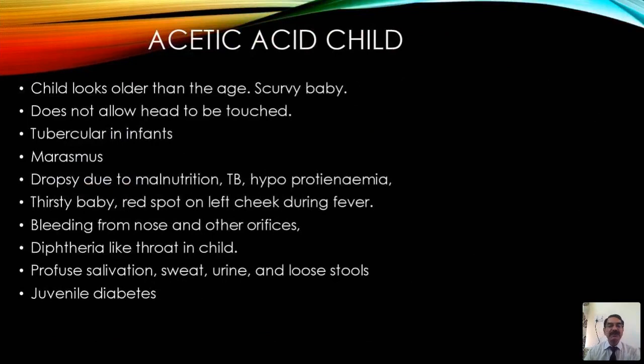See, now we'll think about the acetic acid child. It has a specific nature. You can differentiate the acetic acid child from other children. It's very interesting. Many times whenever you see a child, we think about Sanicula, Silicea, Baryta carb, Cina, Chamomilla, but among the acids, three acids have very specific children. One is Acid phos, another is Nitric acid, the other is Acetic acid. In this, the child looks older than its age.